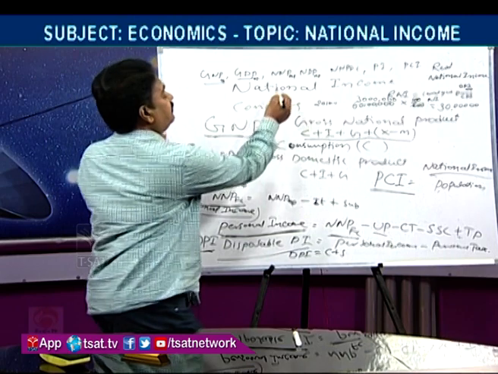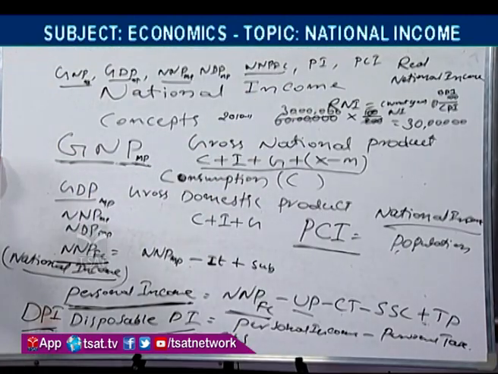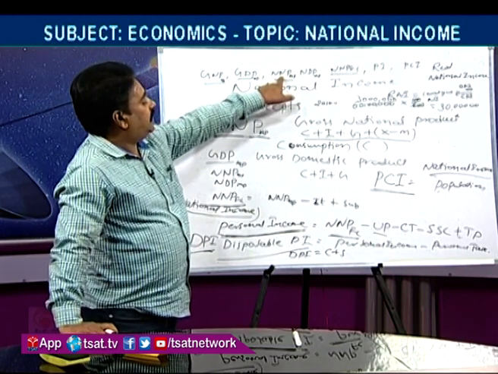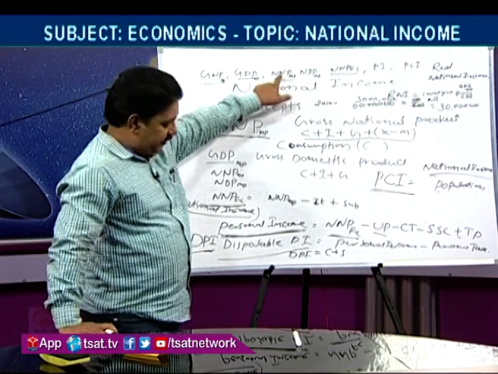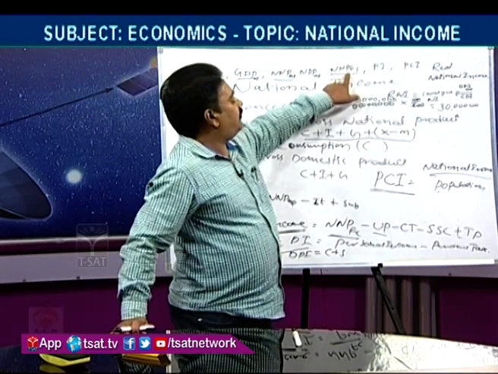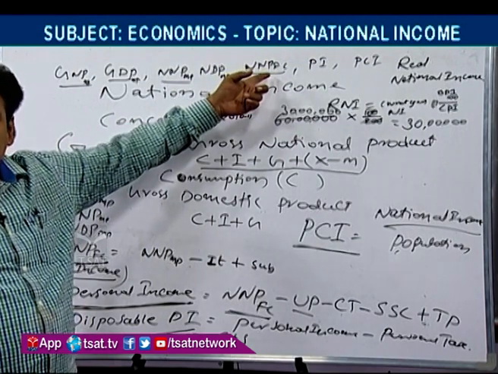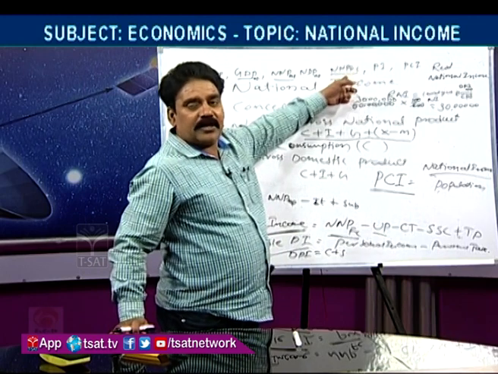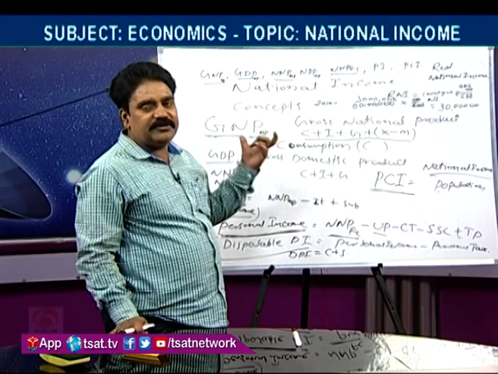The difference is that indirect taxes are added in the market price and subsidies are not there. In NNP at factor cost, subsidies are there and indirect taxes are removed. That is the difference between these two.